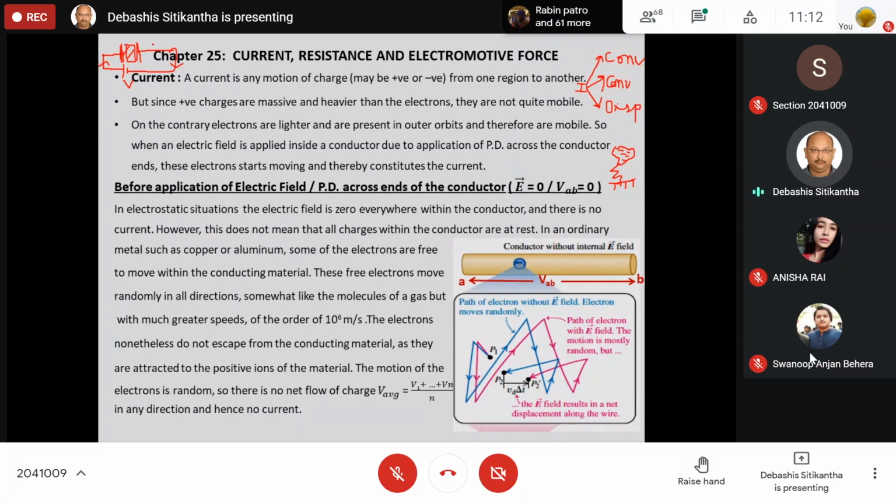Now everything is well and good, but the problem arises when we reach this dielectric medium, because this dielectric medium is nothing but an insulator, and an insulator is going to block the flow of electrons. Then how is it actually flowing? So over here, what actually happens is that up to these conductors, the conduction current flows. Suppose this is the positive conductor of the capacitor and this is the negative conductor of the capacitor.